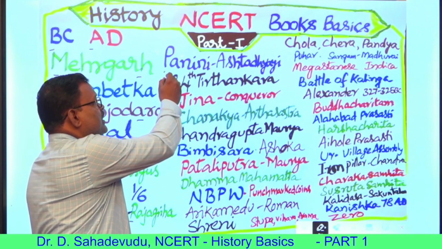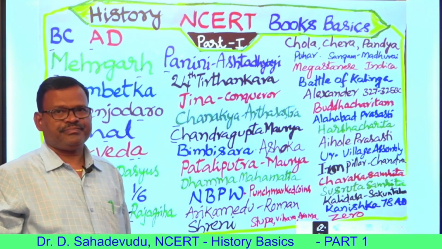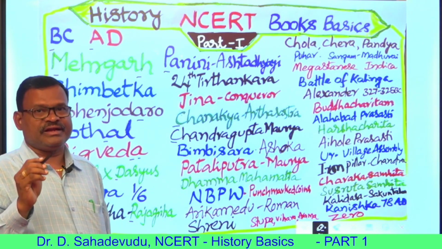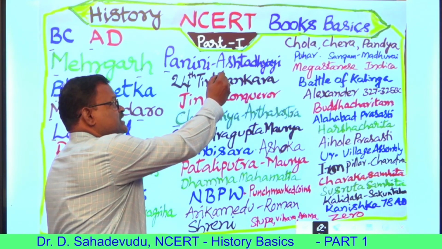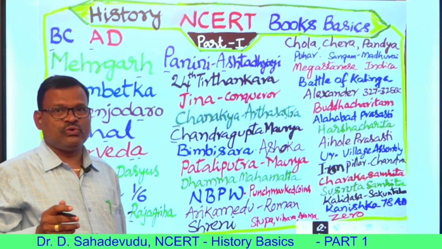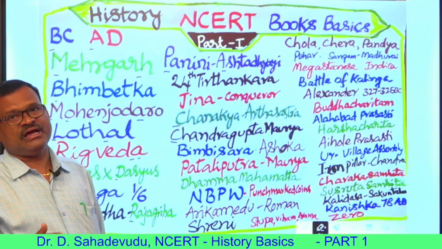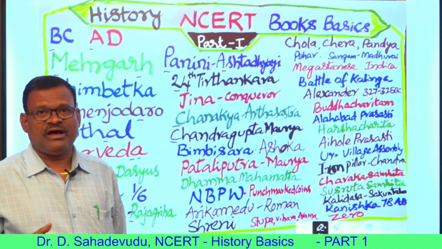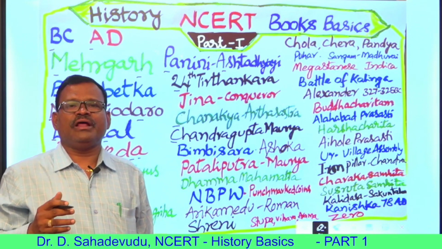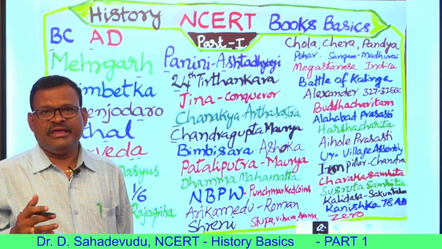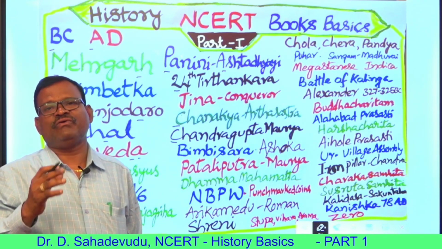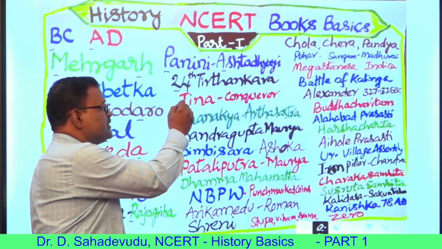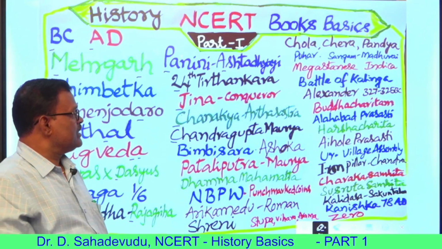Panini wrote the Ashtadhyayi, the oldest grammatical text in Indian literature. It describes Sanskrit grammatical terms and gives much information about the language. Tirthankaras are the gurus of Jainism. Vardhamana Mahavira, the 24th Tirthankara, established a solid foundation for Jainism in India. He gave Jainism its principles. Jina means conqueror.